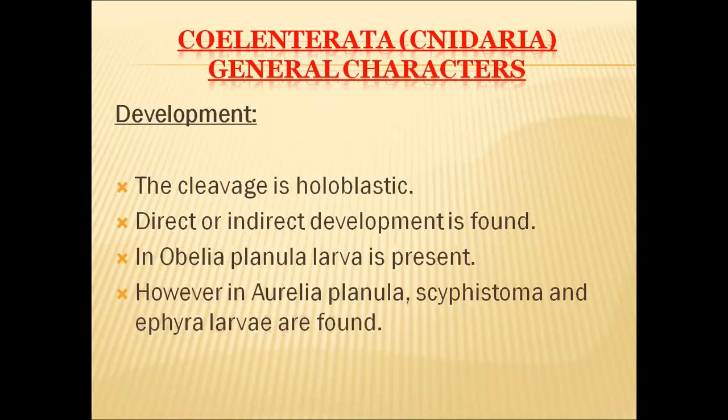So in indirect development, we can find planula larva in Obelia, and in some other organisms, different types of larvae are also present. Like in Aurelia, apart from planula larva, Scyphistoma larva and Ephyra larva are also present. So in some organisms, indirect development is there, and in other organisms, direct development without any larval stage will be there.